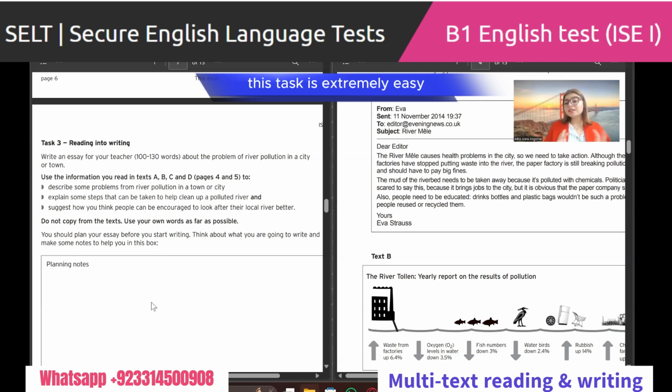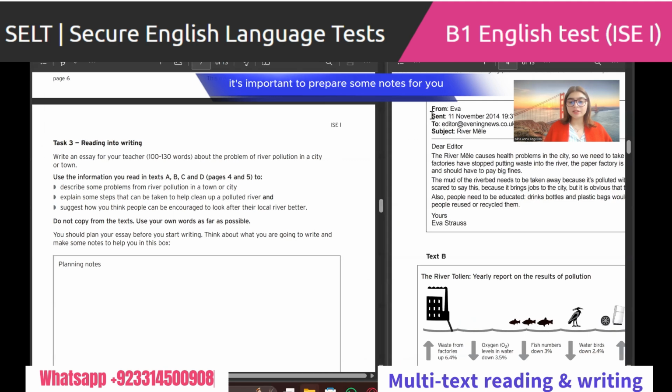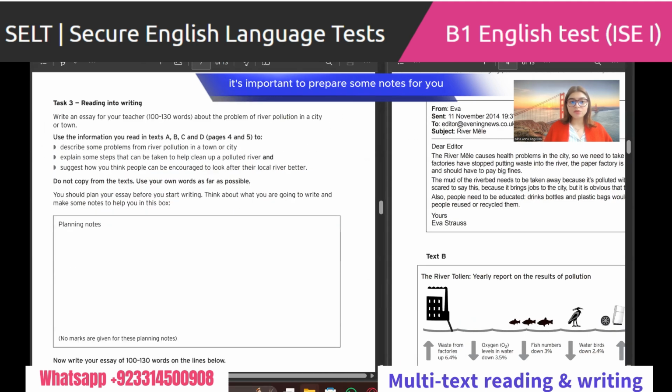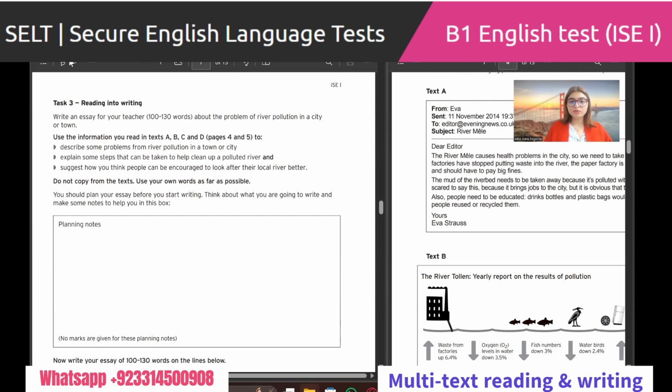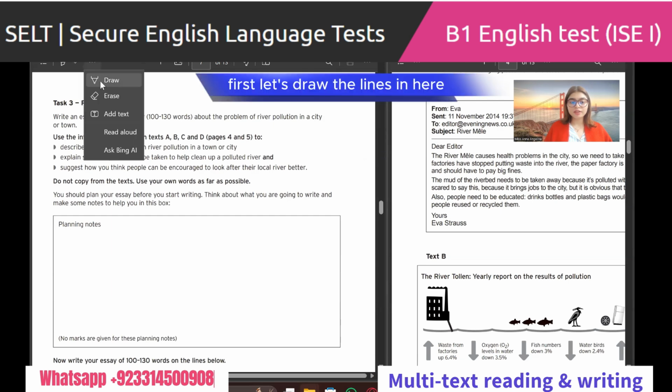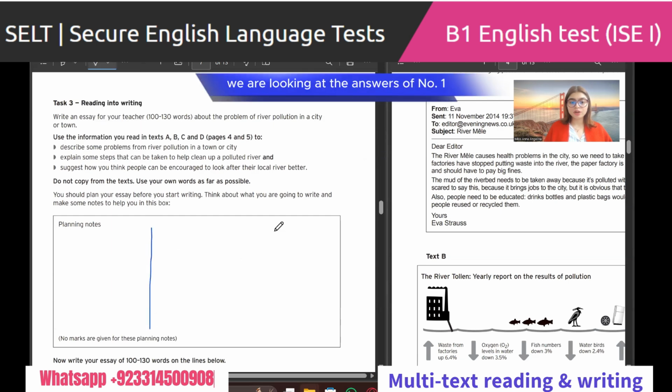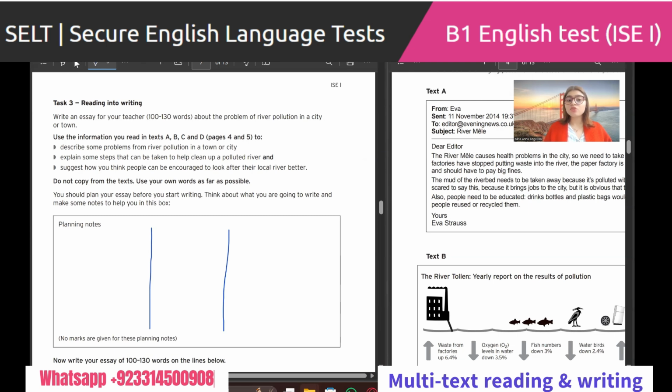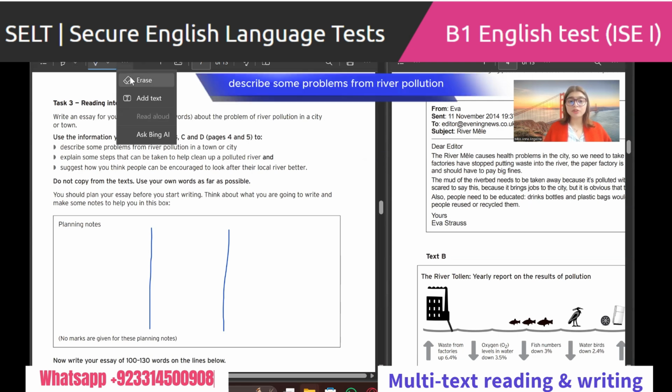Now, Darren, this task is extremely easy. You need to understand that it's important to plan before you write. So in case we have this part in here, before we begin, it's important to prepare some notes. Let's draw the lines in here. There are 3 questions we are looking for the answers to. Number 1, describe some problems from river pollution.